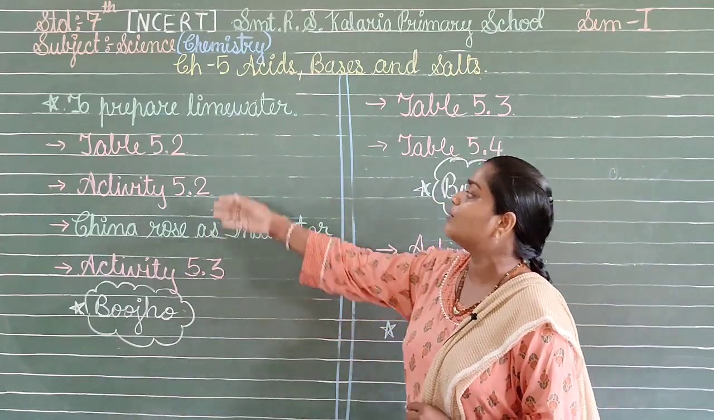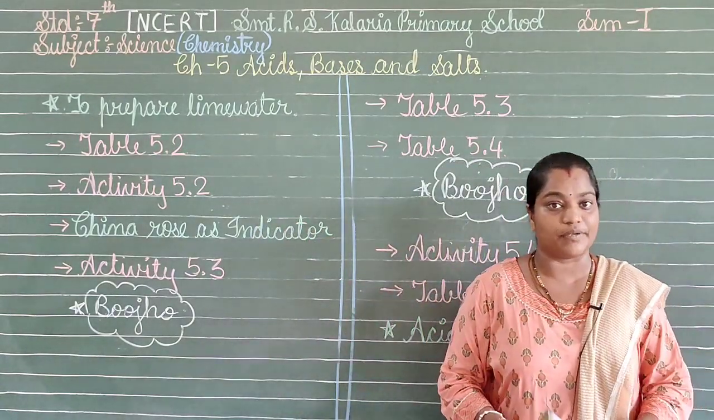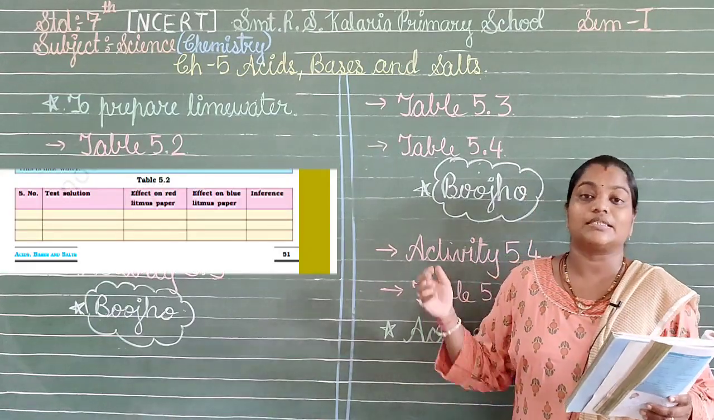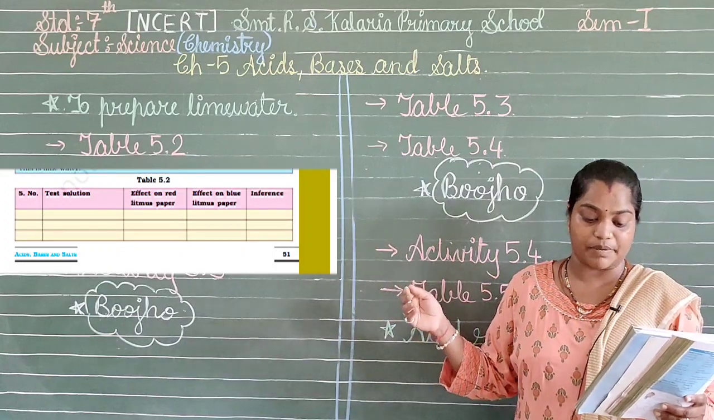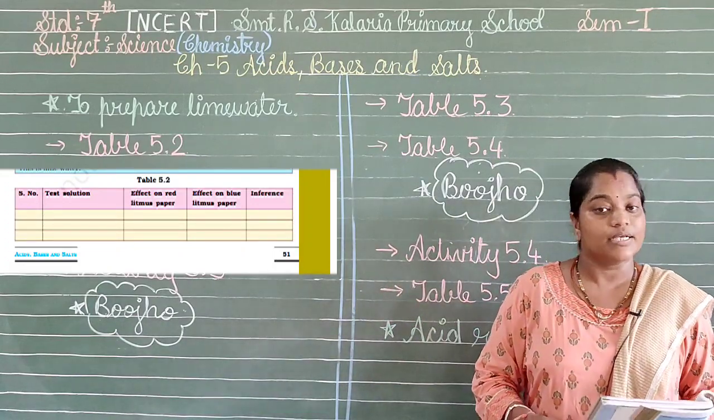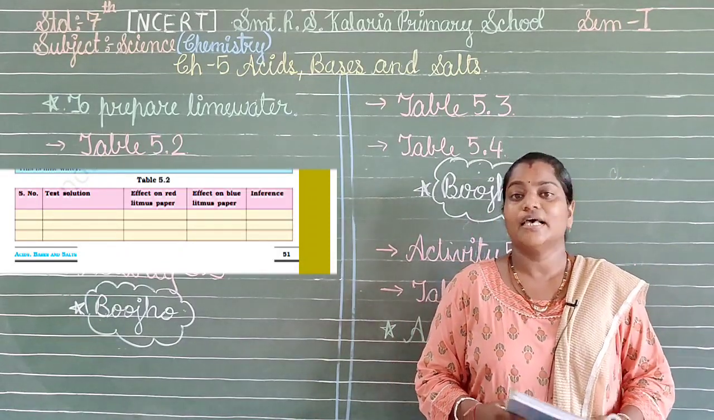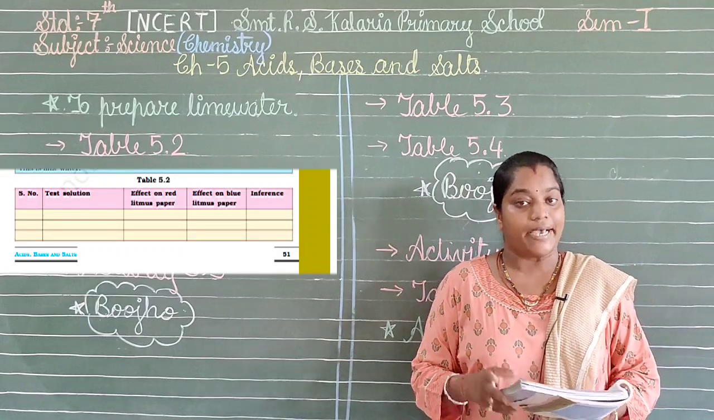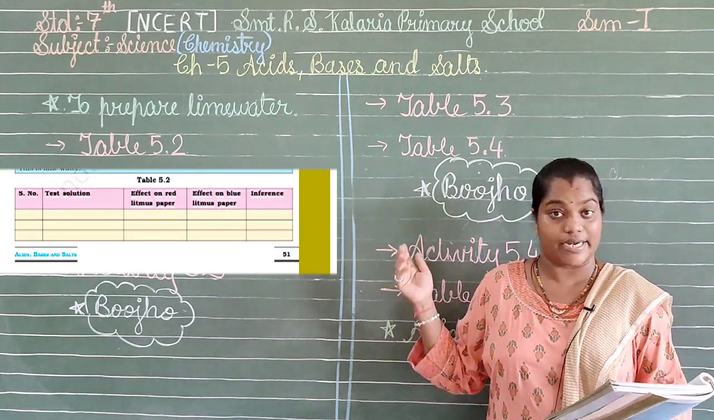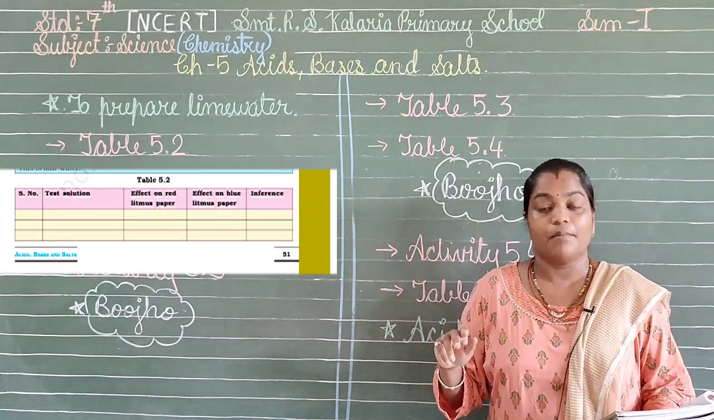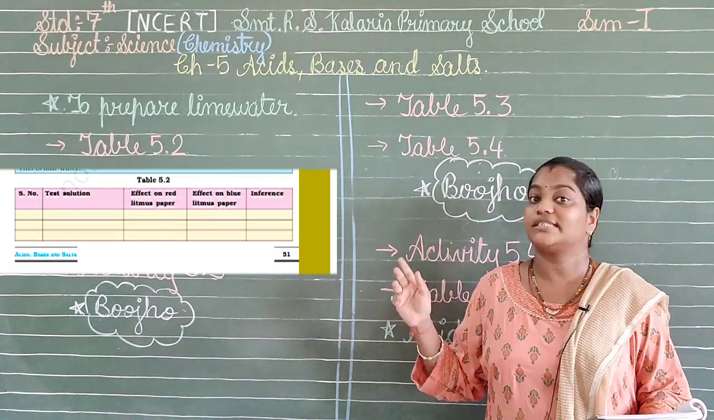The second thing we have now is table 5.2. As you can see over here in the picture, the table has the test solution, the effect on the red litmus, the effect on the blue litmus paper, and the inference. So here we can add some of the things we have seen in the video. What can we write down here? Any of the things which we have seen in the experiment, you can add, such as lemon. What will be the effect of the lemon on the red litmus? There will be no effect, but on the blue litmus it will turn red in color.